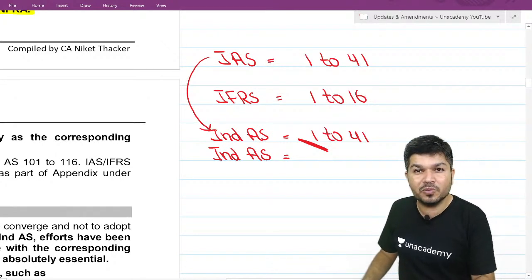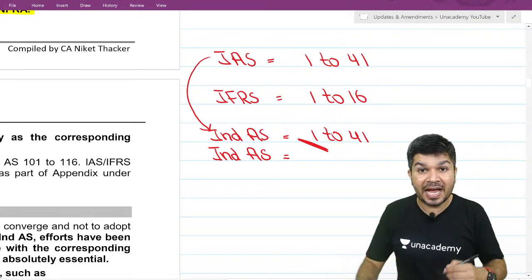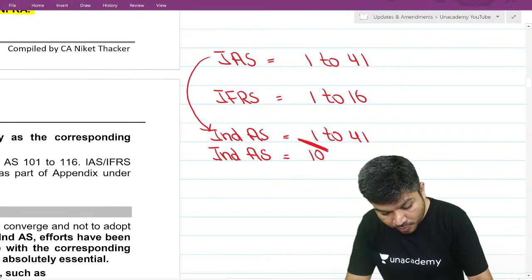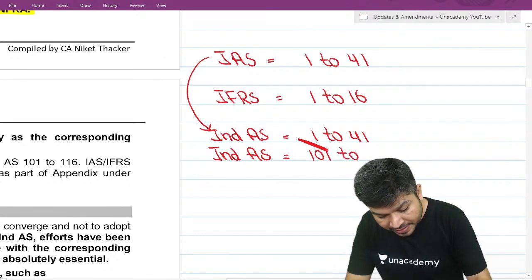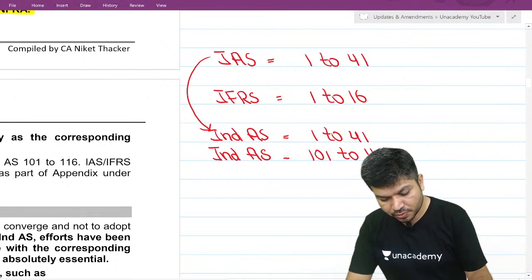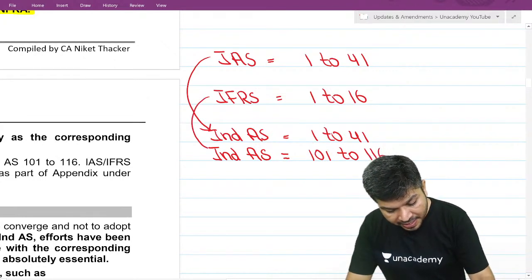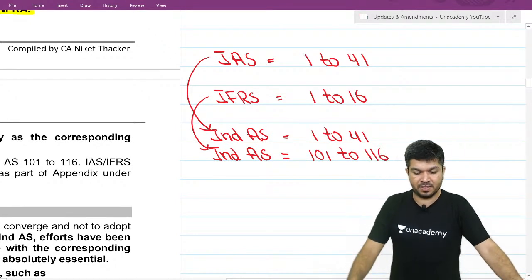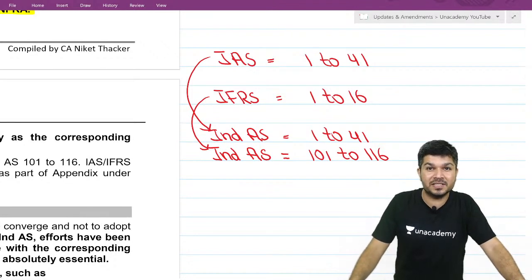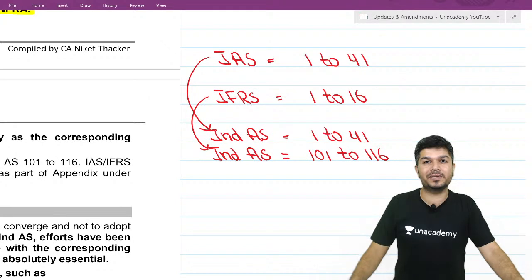So IAS 1 to 41 is Ind AS 1 to 41, and IFRS 1 to 16 is Ind AS 101 to Ind AS 116.